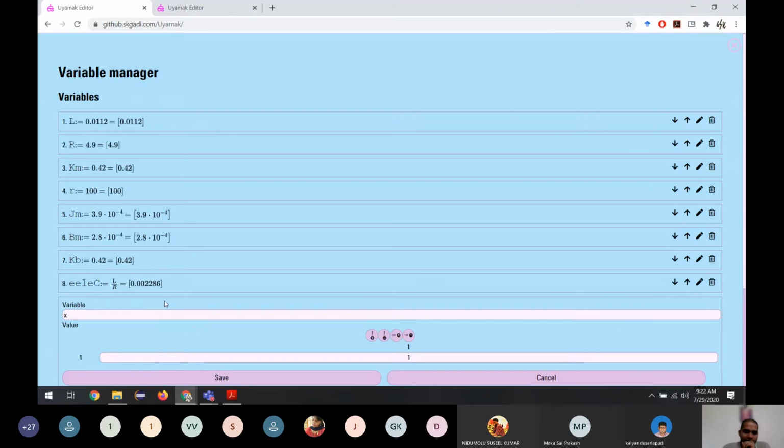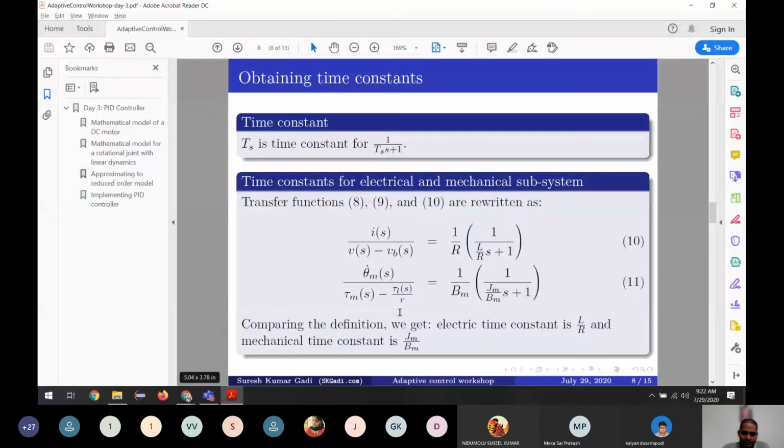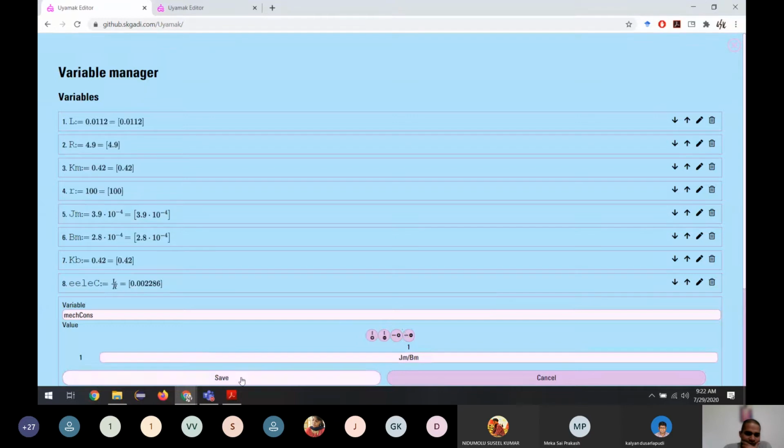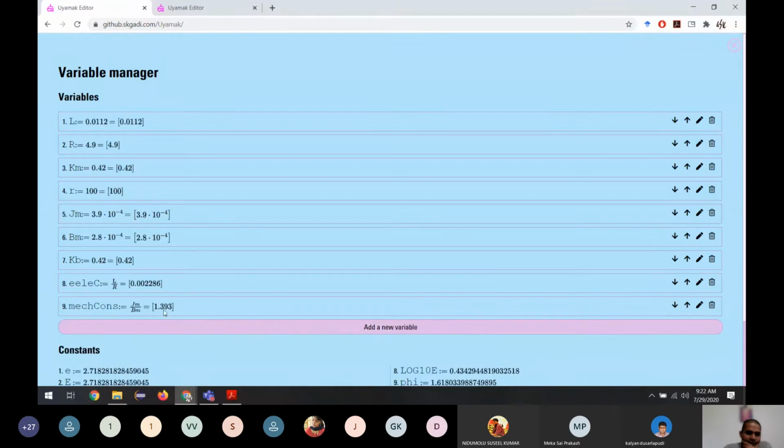And the other one is the mechanical constant, Jm divided by Bm. If we do this, we get 1.393. So what does it say?